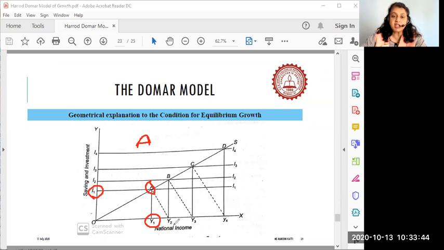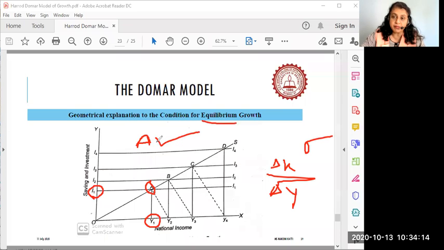The level of production and output in the economy is to the tune of delta k upon delta y, that means it is to the tune of sigma, and that is the amount that has been invested in the economy. So that investment has created an income of Y1, and the economy is in a steady state of affairs. It is in equilibrium at point A.